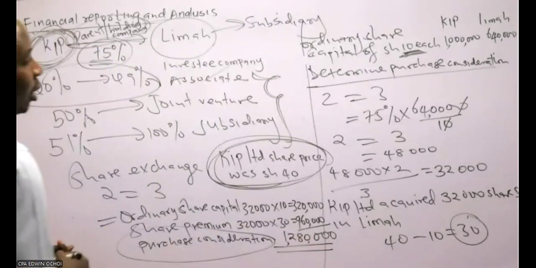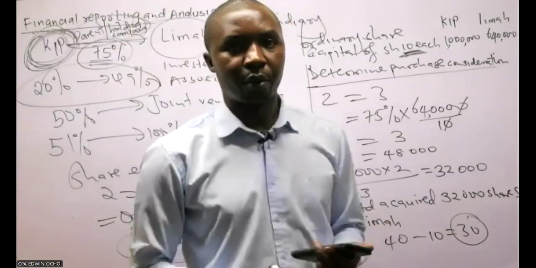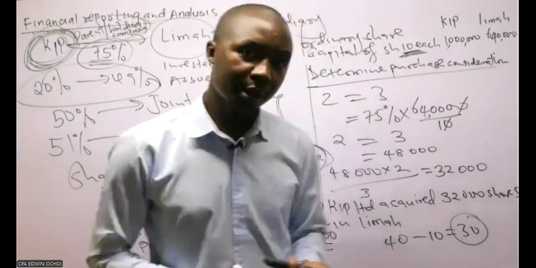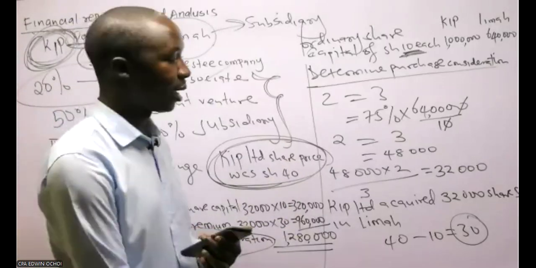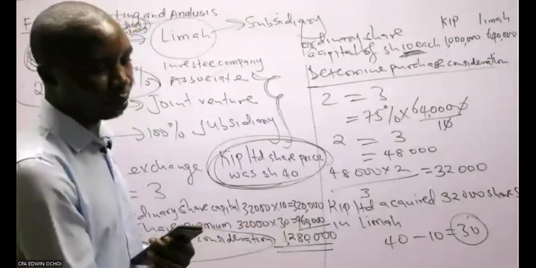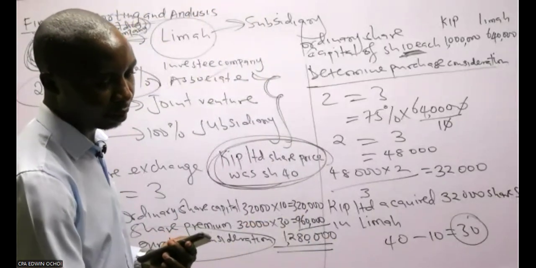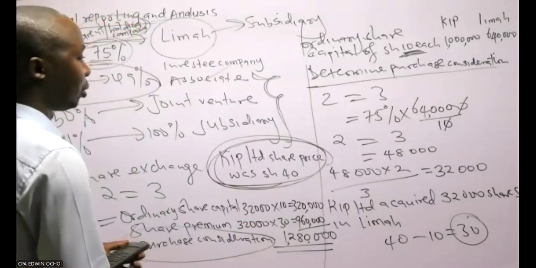Have you seen how we have computed the purchase consideration when there's a share exchange? This is how you compute. This is the long way, though in my case I can do it in a shorter way. But this is the way that can make you understand how to arrive at 1.28 million.